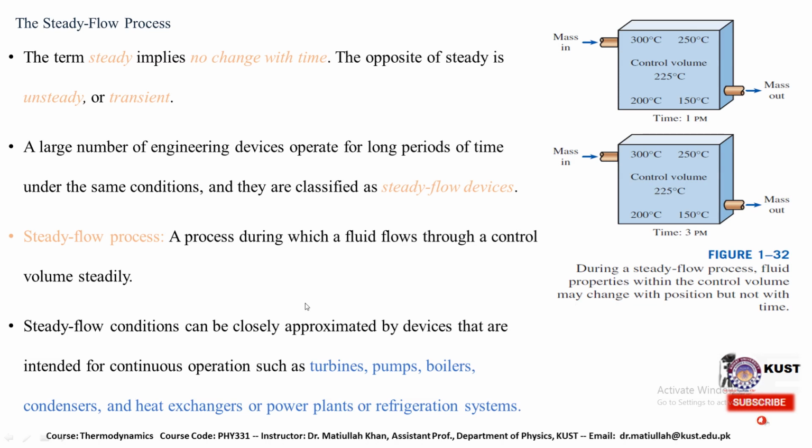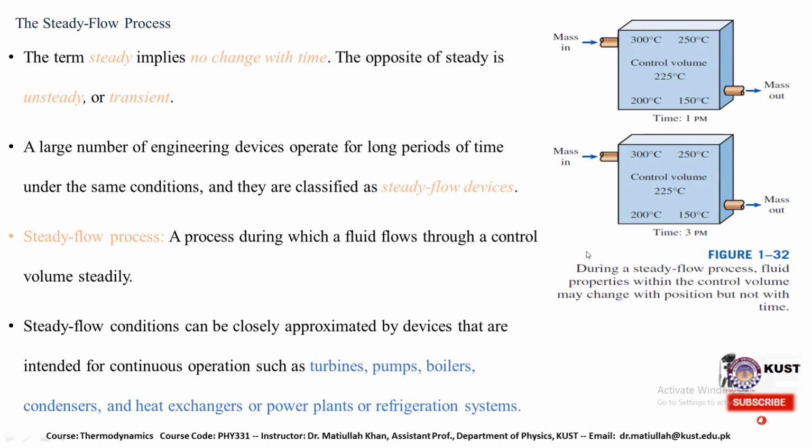Steady flow devices are processes during which a fluid flows through a control volume steadily. A steady flow condition can be closely approximated by devices intended for continuous operation such as turbines, pumps, boilers, condensers, heat exchangers, power plants, or refrigeration systems.